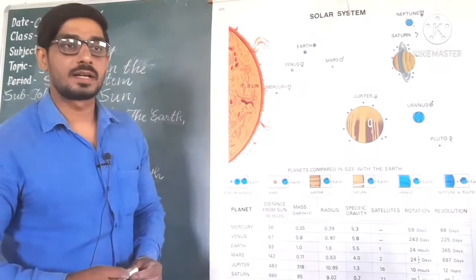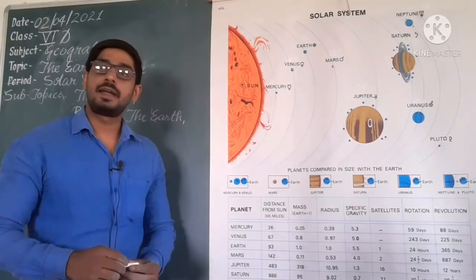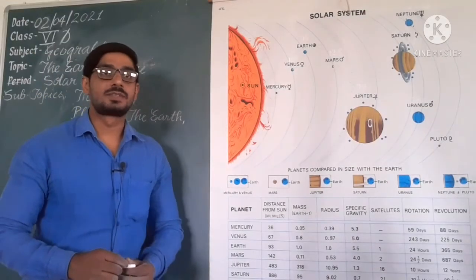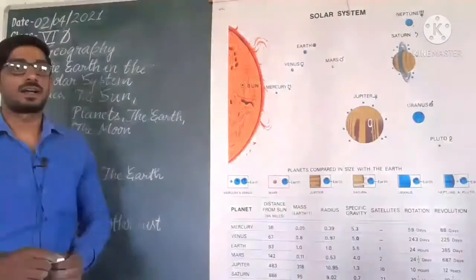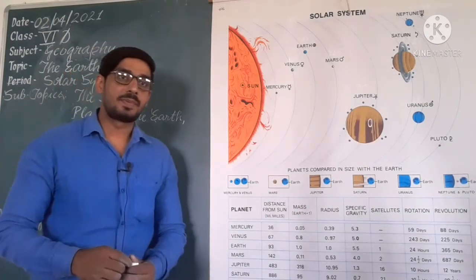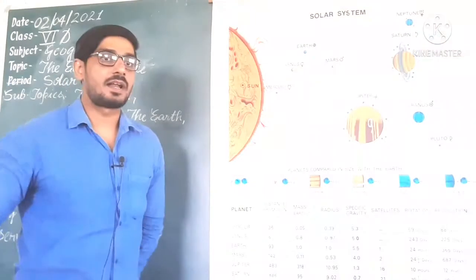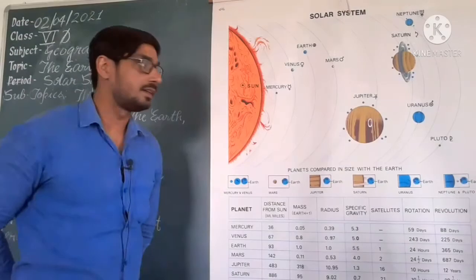Now afterward we are coming to the fact that all the 8 planets in the solar system move around the Sun in fixed paths, and these paths are elongated and they are called orbits.